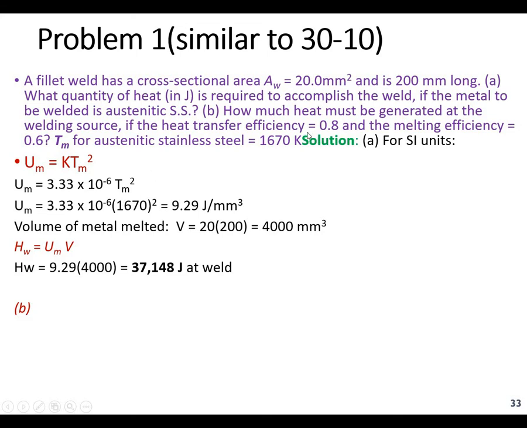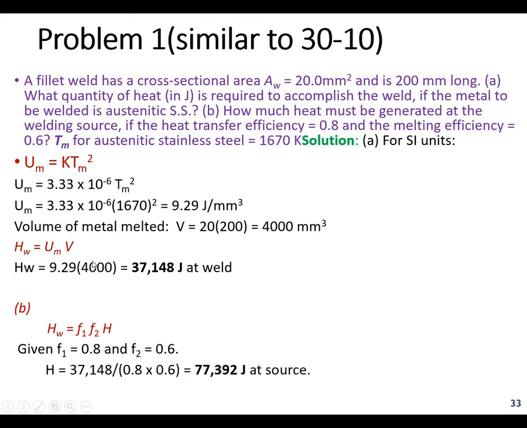Coming to the second part, that is part B, how much heat must be generated. It has been asked how much heat has in fact been generated. So this HW is already calculated. F1 and F2 are given to you. F1 is 0.8 and F2 is 0.6. You can calculate the total heat available because HW has already been calculated. This is very simple now.